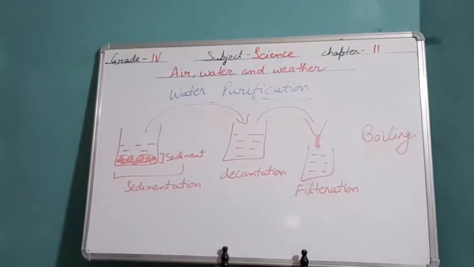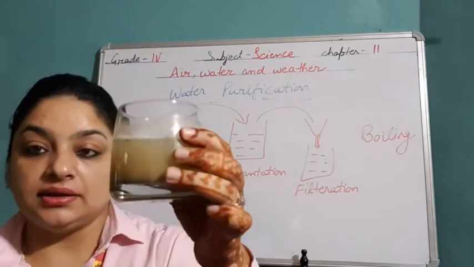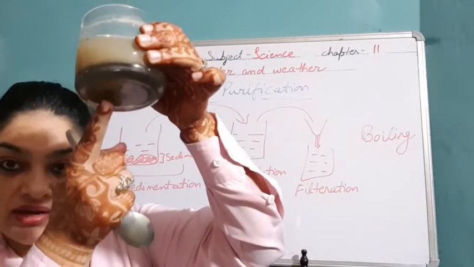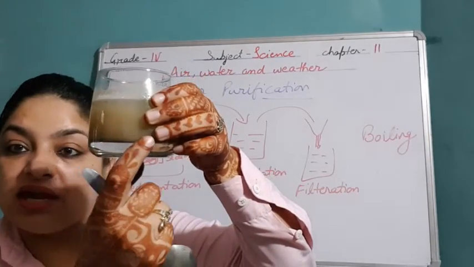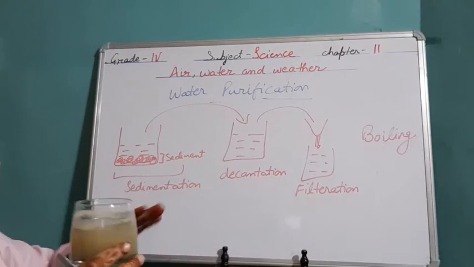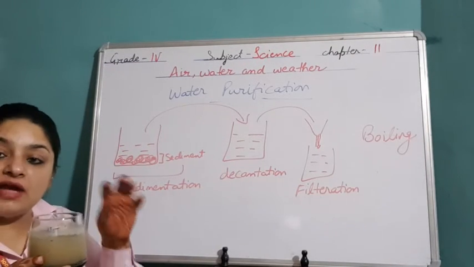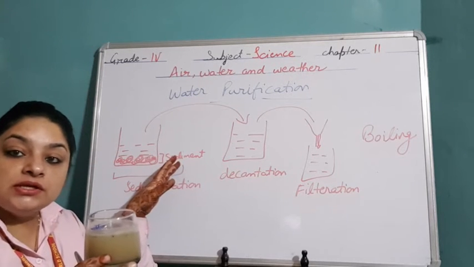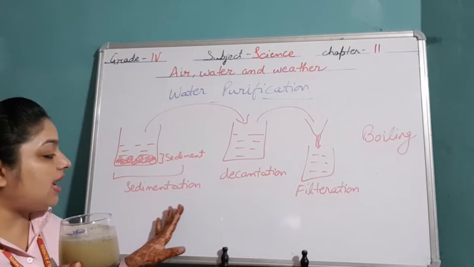Now, for example, I have this muddy water, right? In this muddy water, you all can see down here, there is one layer of the solid particles. These are known as sediments. What I did, I just kept it for some time to let the insoluble impurities settle down, because they are heavy, so they settle down at the bottom. These impurities are known as the sediments. And this process of settling down the impurities is known as sedimentation.